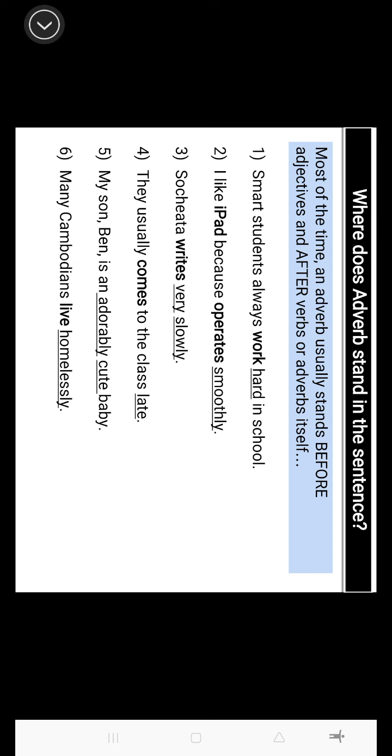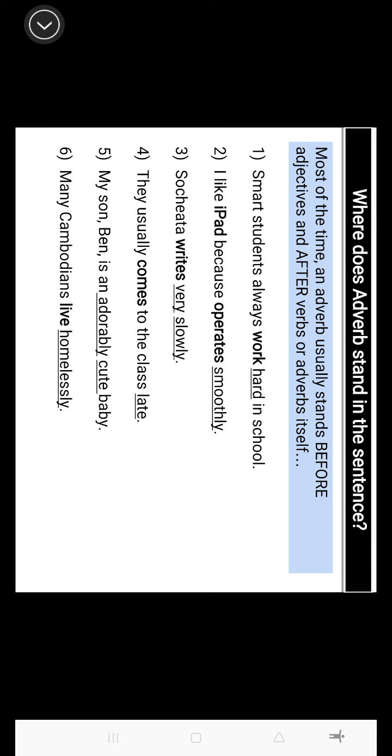All right. I almost forgot to ask you, what does the adverb stand in the sentence? So most of the time, adverbs usually stand before an adjective, but after the verb or adverbs itself. I don't know if you understand the definition, but let's take a look at the example for details, right?